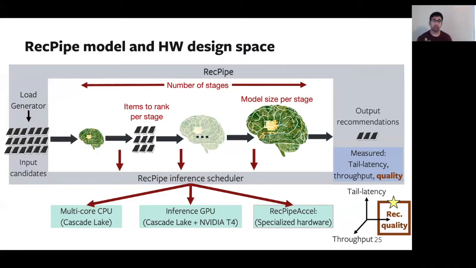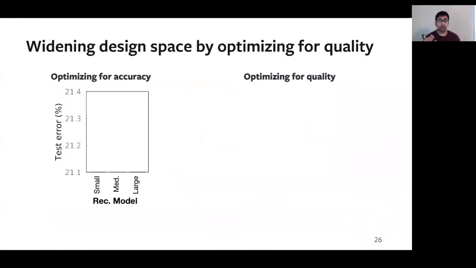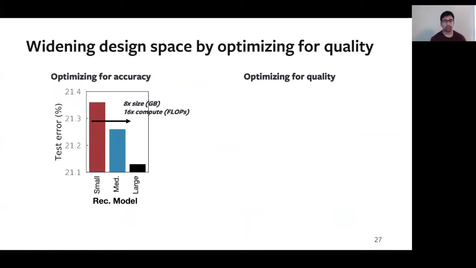Now, before we go into the empirical characterization over the model in the hardware design space, I first want to call attention to the way that we measure output quality. In fact, we find optimizing for recommendation quality is not the same as optimizing for network accuracy. We find optimizing for quality actually enables the algorithm level and the model level design space that RecPipe optimizes over. So on the left here, we're seeing test error on the y-axis and model complexity on the x-axis. As expected, as we go from left to right and increase in model complexity, 8x in terms of size and 16x in terms of compute intensity, we see the test error also go down.